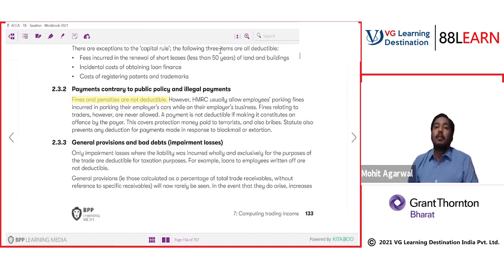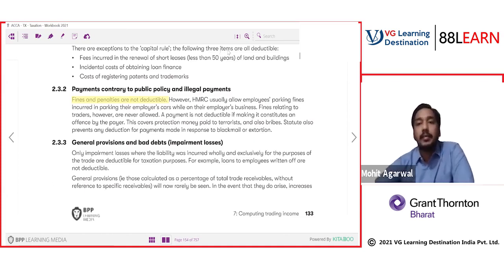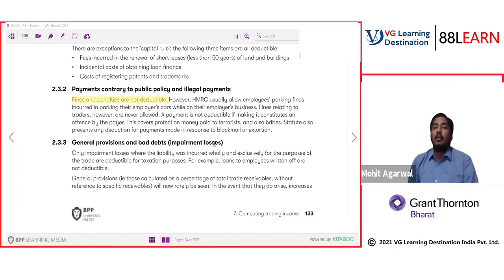So if we talk about parking fines, how much amount of parking fine can they claim, even if they increase this?